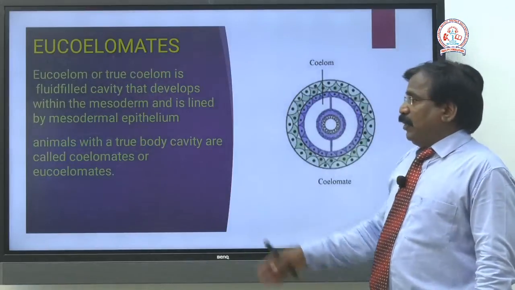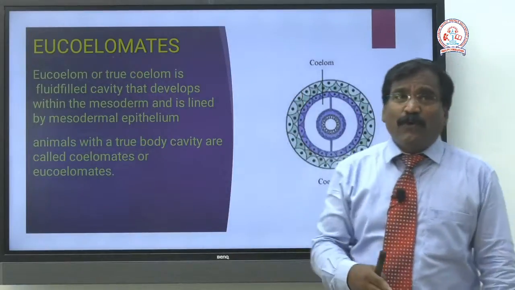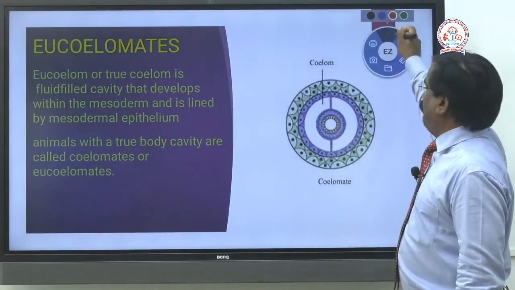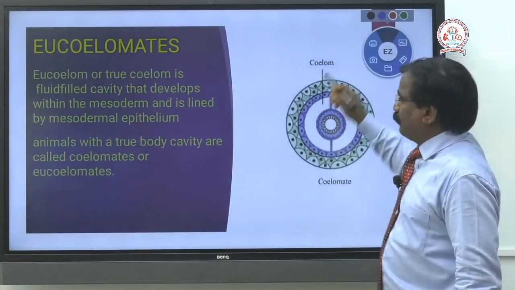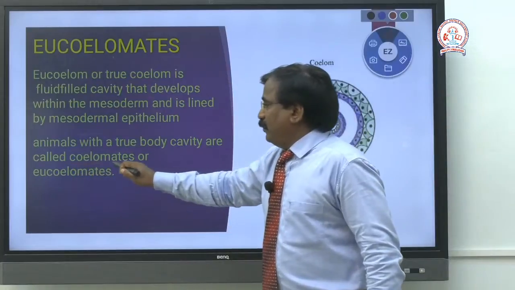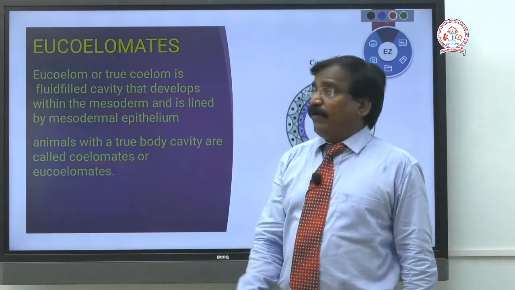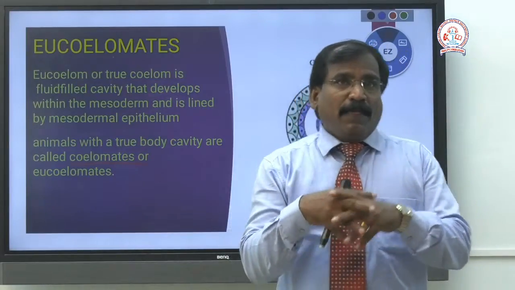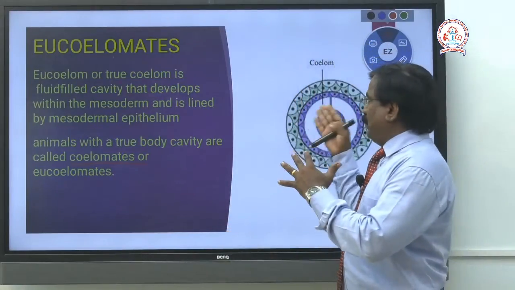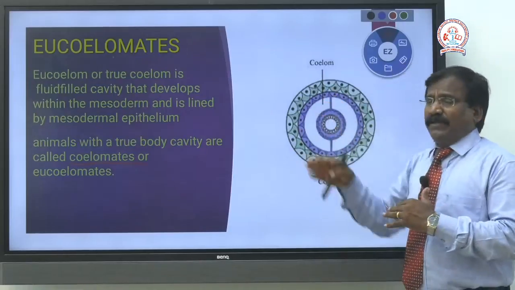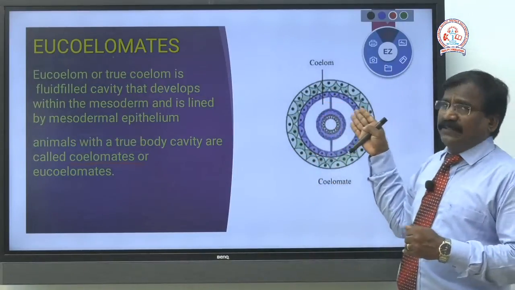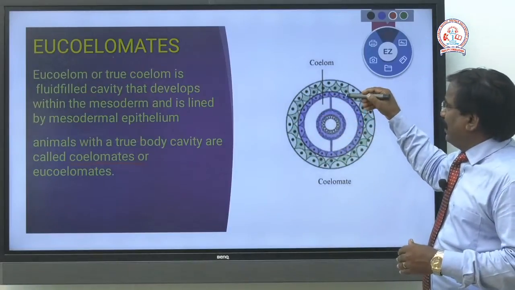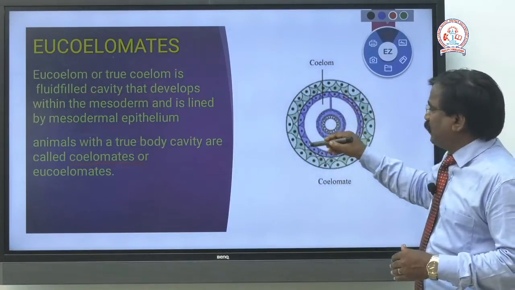Eucoelomate, which is also known as coelomate. We have already discussed this. It has a perfect, complete coelom, which is developed from the mesoderm, with a mesodermal lining.